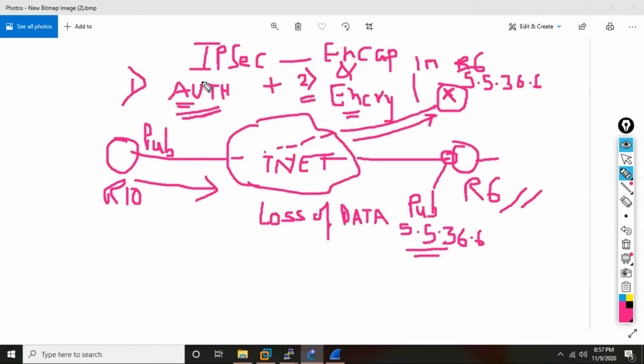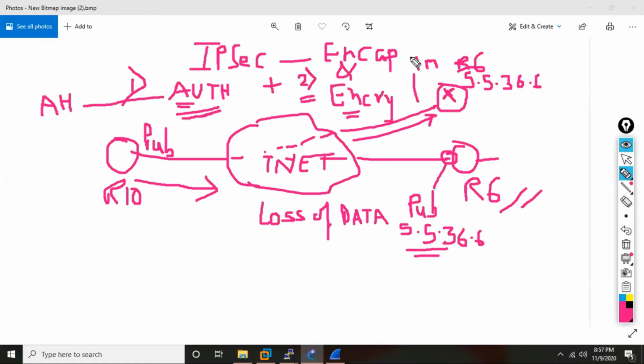And that's the reason. Now who is going to do authentication? Ultimately some protocol, some application. Who is going to do all these encryptions and encapsulation? Some protocol, right? For this, originally this protocol was called as what? AH. The protocol which was responsible for authentication was known as AH.